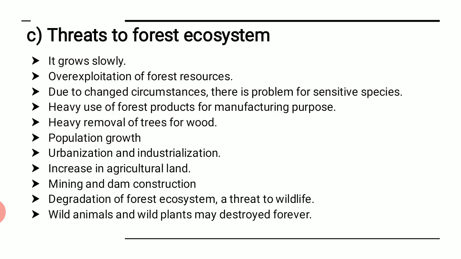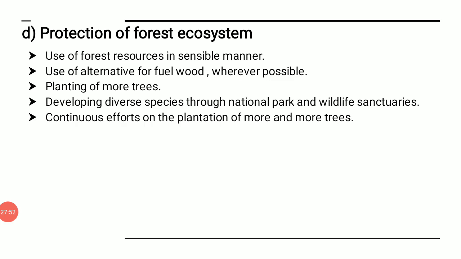Next is wild animals and wild plants may be destroyed forever. There are so many species who have lost their lives just because of the non-existence of forest, or because the forests are not available in the proper quantity, or trees are not there, or maybe the required climate is not there. So many species have become extinct.